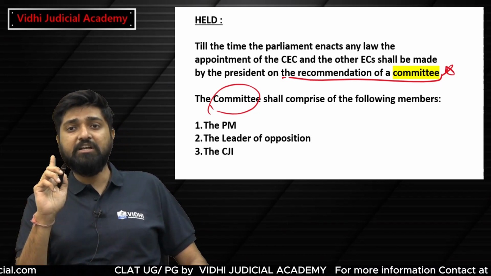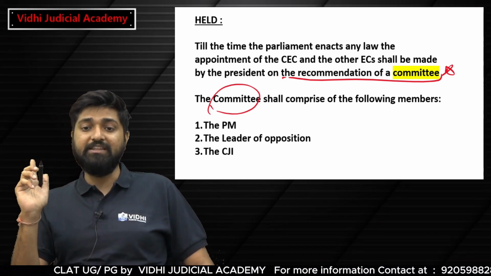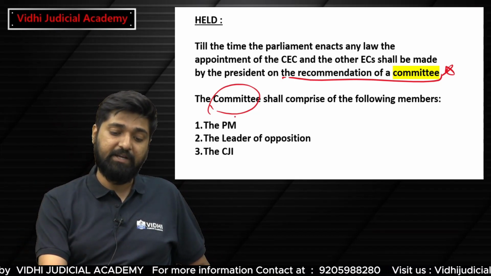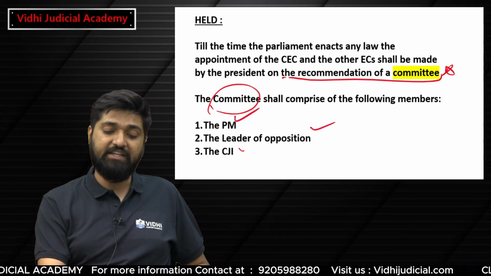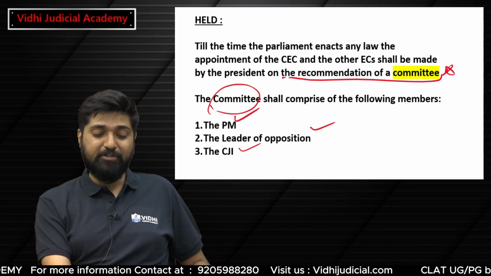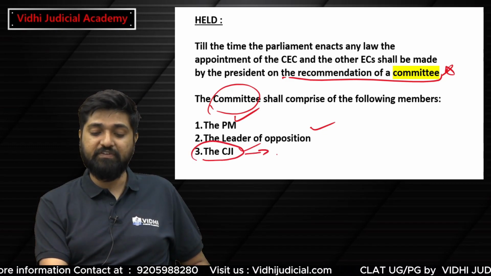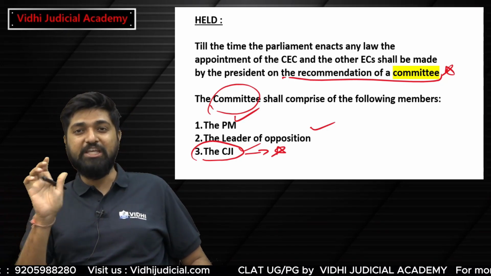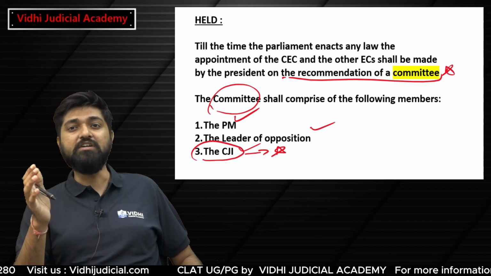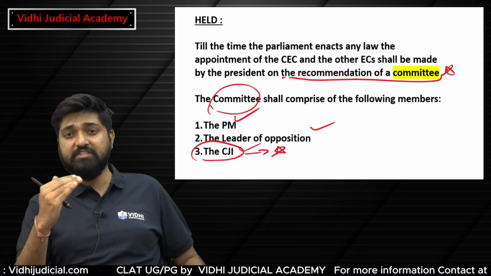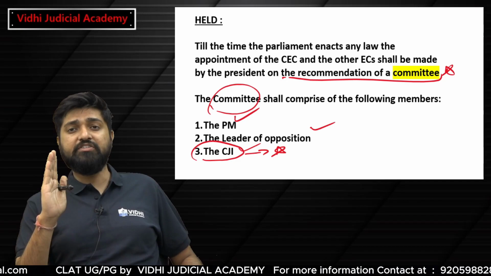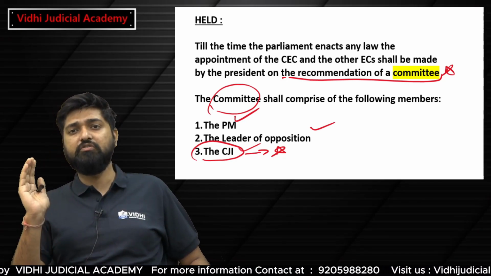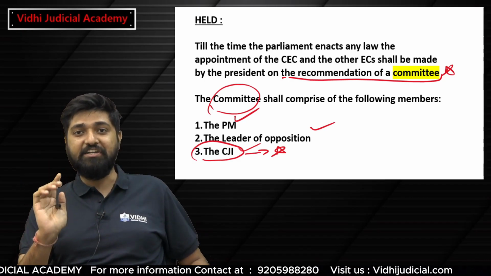It said that there shall be a committee, and who shall be the members of the committee? The committee shall comprise the following members: the Prime Minister, the Leader of Opposition, and the Chief Justice of India. As we can all see, the judiciary came into play to keep a check on the executive. That was the intention behind this. So this is what was held by the Supreme Court in the judgment of Anoop Baranwal versus Union of India. But is that it? No.